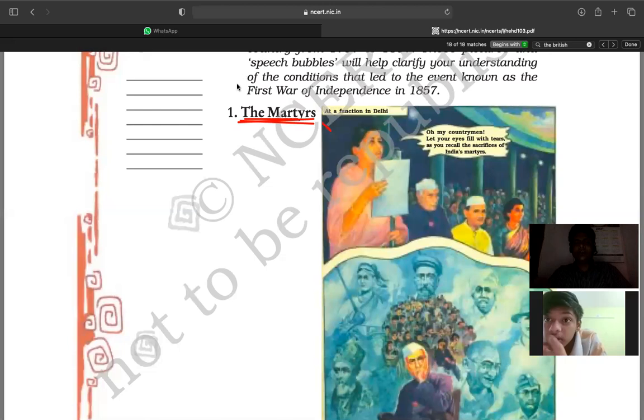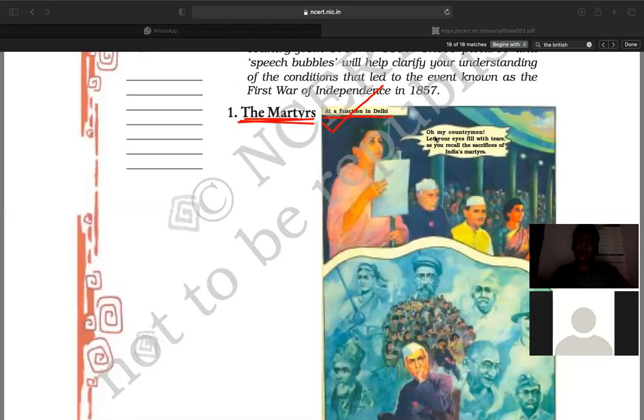This particular scene is representing a function held at Delhi. Can you see that? It is a function in Delhi where the lady is saying, "Oh my countrymen, let your eyes fill with tears as you recall the sacrifice of India's martyrs."